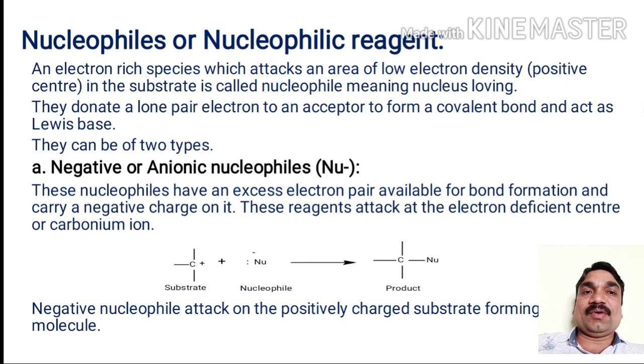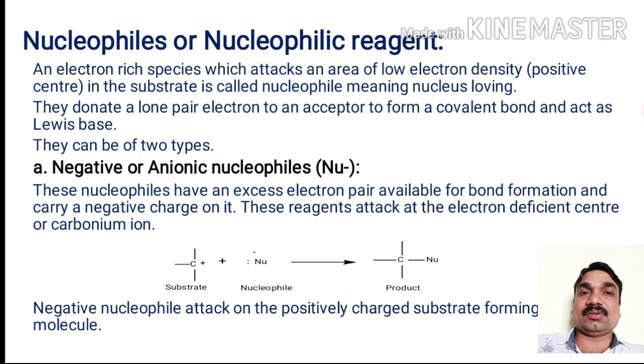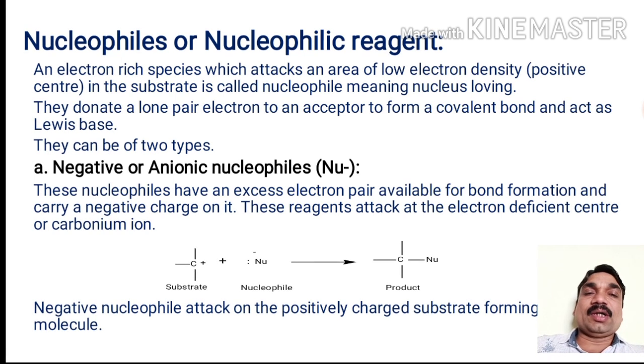These nucleophiles have an excess electron pair available for bond formation and carry a negative charge. These reagents attack at the electron deficient center or carbocation. For example, the substrate molecule carrying a positive charge.